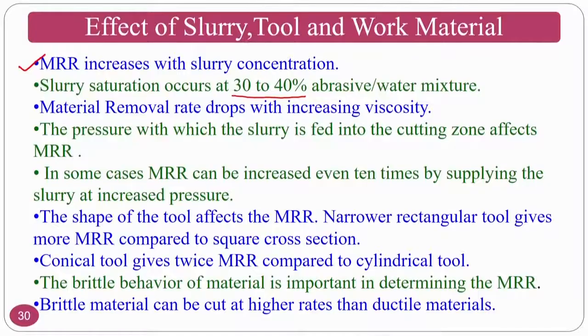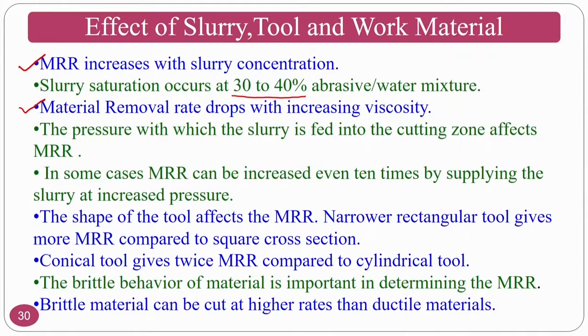These slurries may not penetrate, or cannot pass in between the tool and the workpiece material. Material removal rate drops with increasing viscosity. That is what I was saying. If the viscosity increases, then the flowability of the slurry will decrease. If it decreases, then the number of abrasive particles in between the tool and workpiece will be very less.